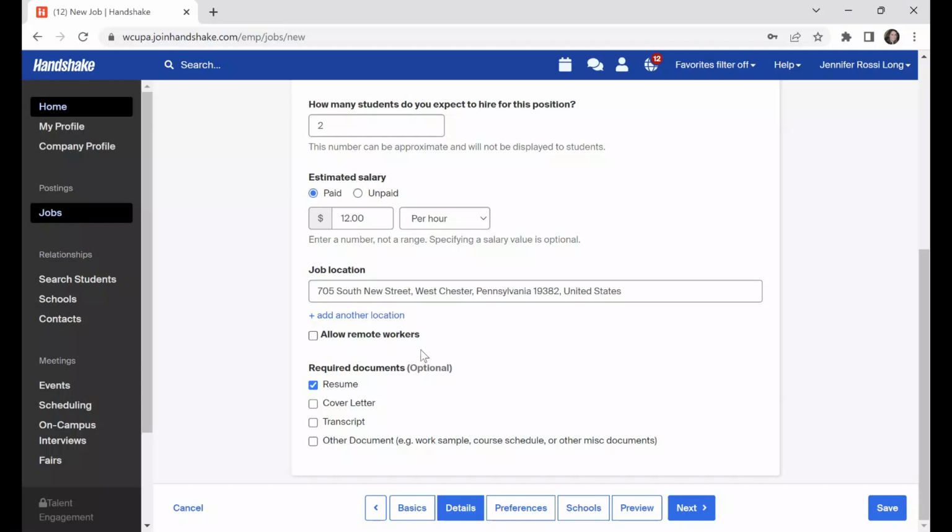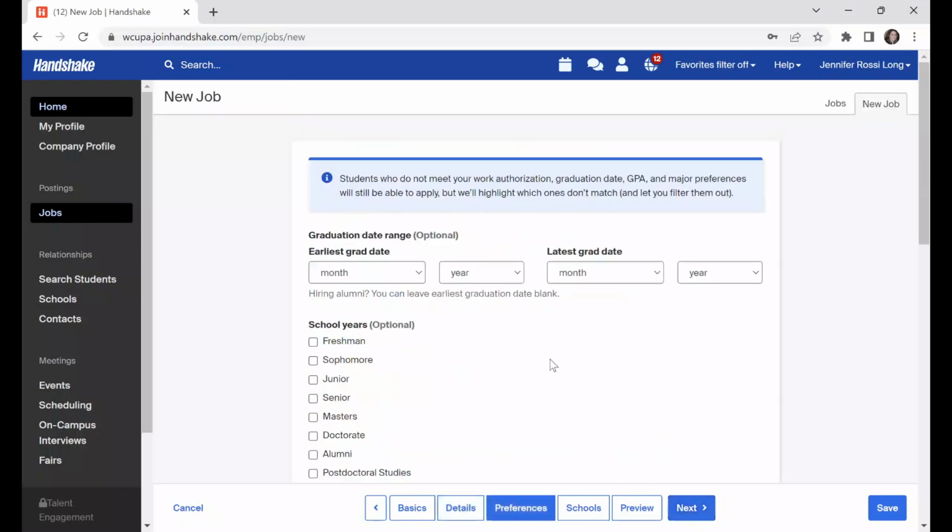For the required documents, most folks on campus just ask for a resume, but please know that you do have the option to ask for a cover letter, a transcript, or any other document. So for example, if you wanted to see a writing sample or a creative sample, depending on the position, you could request that here. So then it's going to take you to the preferences page.